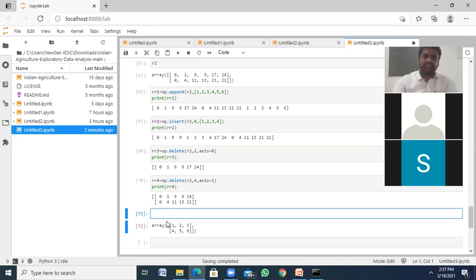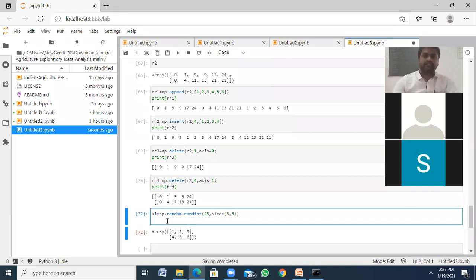Here I'm creating A1 is equal to np.random.randint of 25, size is equal to a 3 by 3 matrix.